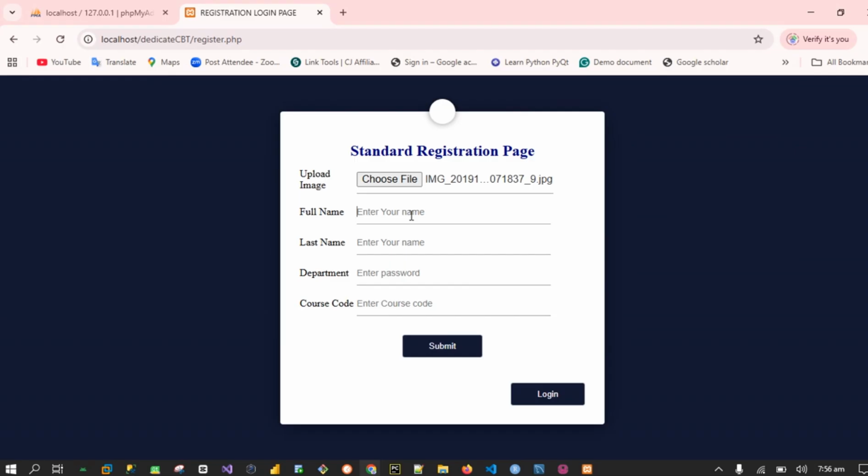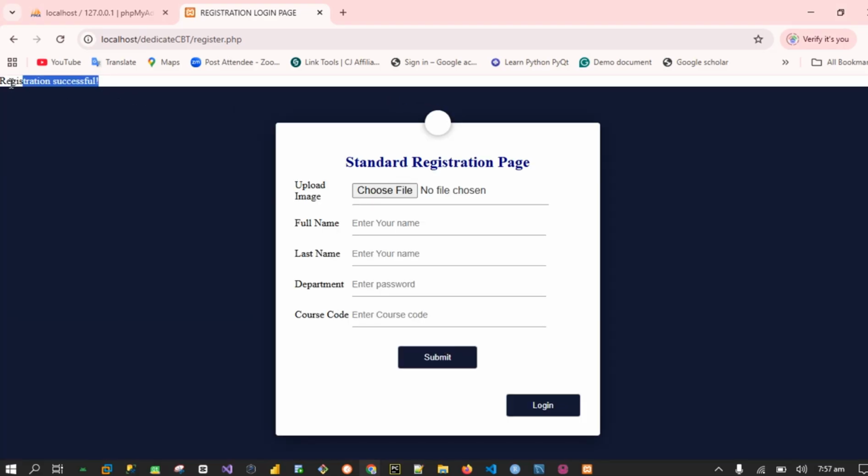Then I'll put my name. I will say Joshua Ifeanyi, for instance. I will say department: computer science. Then course code, I will say GST 101, for example. I'm going to submit this. Once I submit it, it will register me. All right. You see, registration successful. You can see it here.